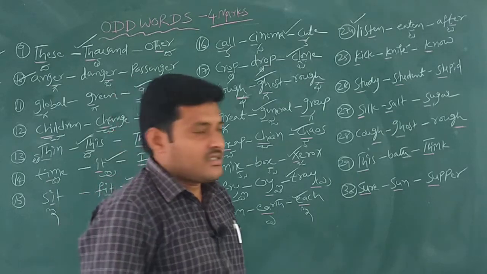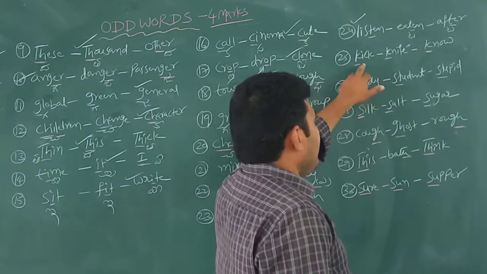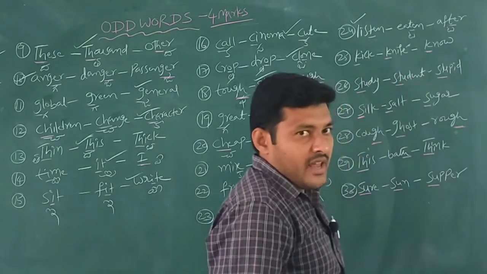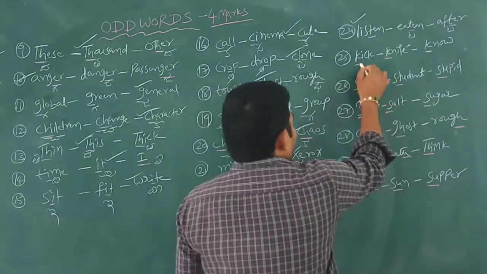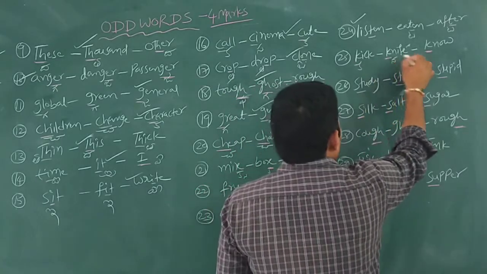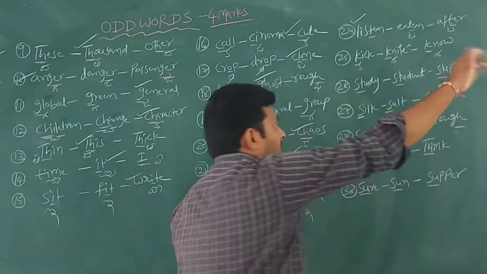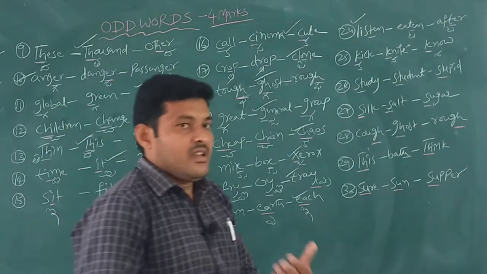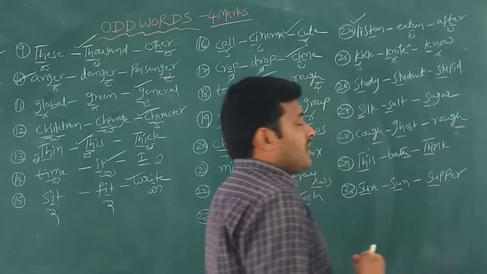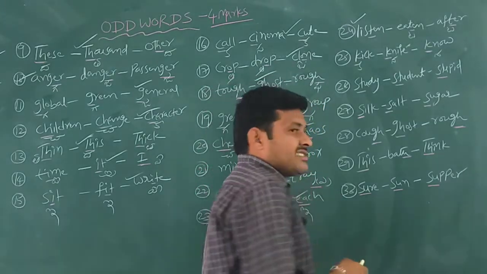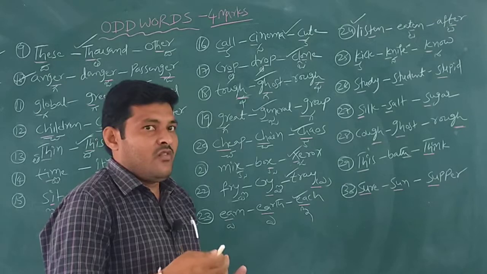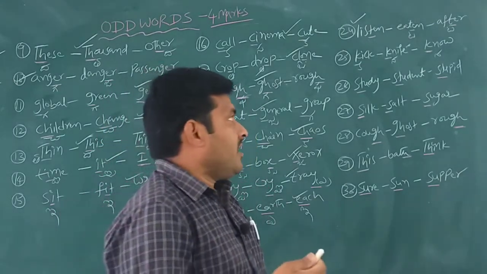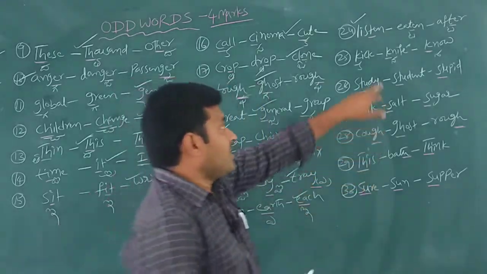Next one is kick, knife, no. Kick, ka. Knife. No. Every word starts with K, but sometimes K is pronounced and sometimes K is silent, depending on the given word. As we already discussed in silent letters, if K is followed by N, at the same time K is silent.